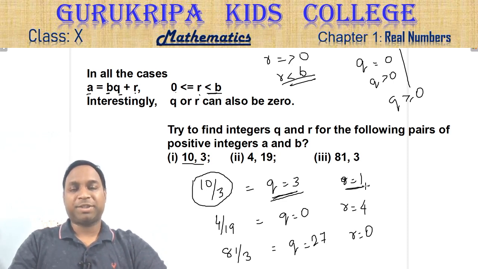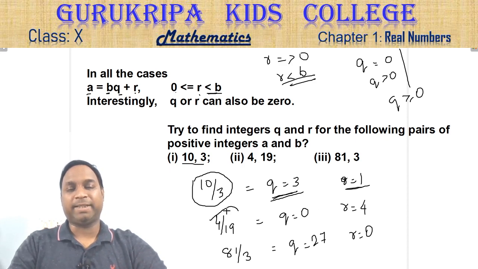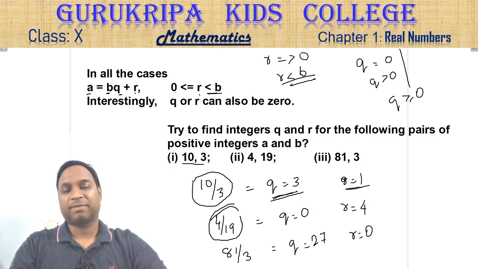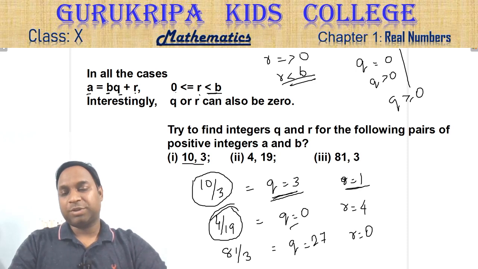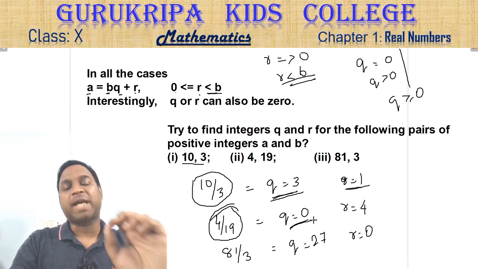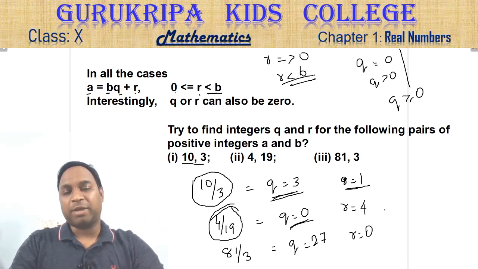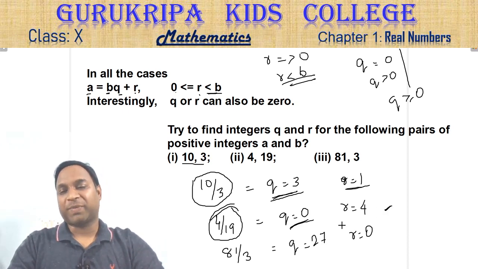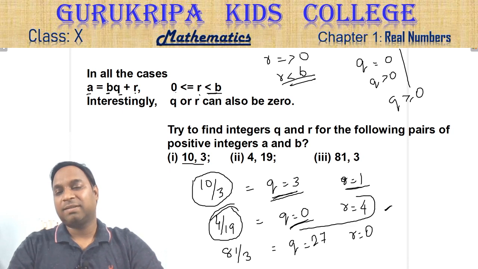Getting my point? Let's talk about this 4 upon 19. Can there be any other quotient other than 0? No. Quotient has to be 0. Remainder has to be 4. You cannot get anything else. So, otherwise also, if you know both these things, quotient and remainder, can you determine A and B? No, you cannot.